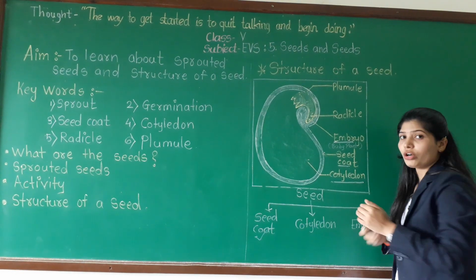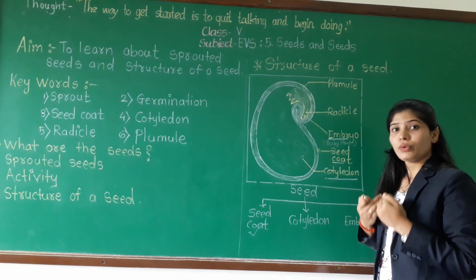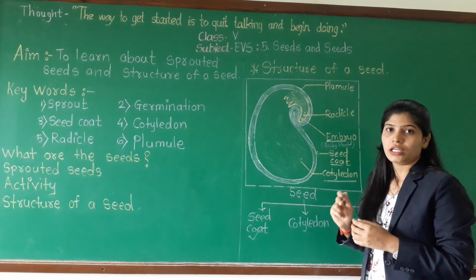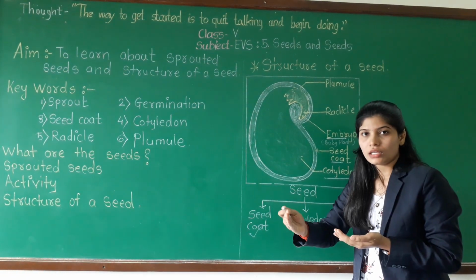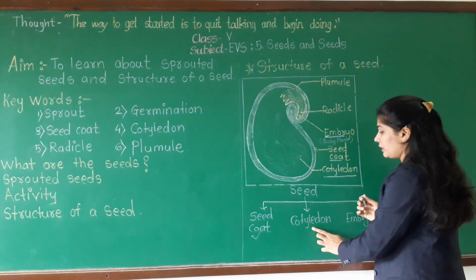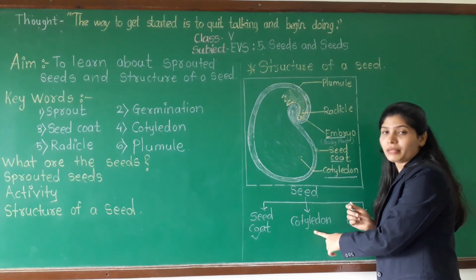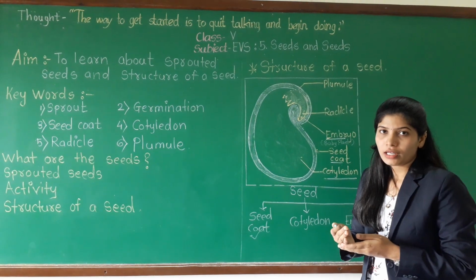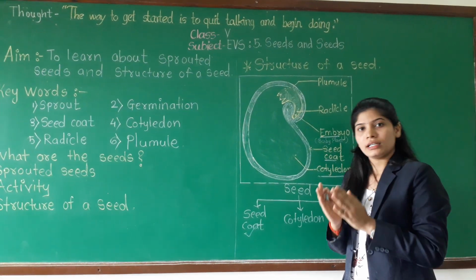And what is the function of cotyledon? Like we require food, if a seed wants to grow, it also requires food. That food the seed gets from the cotyledon. So the function of cotyledon is to give food and proper nourishment to the seed.